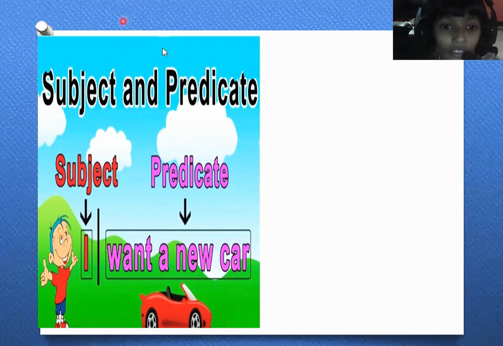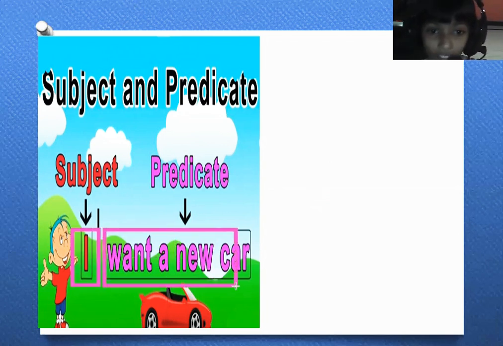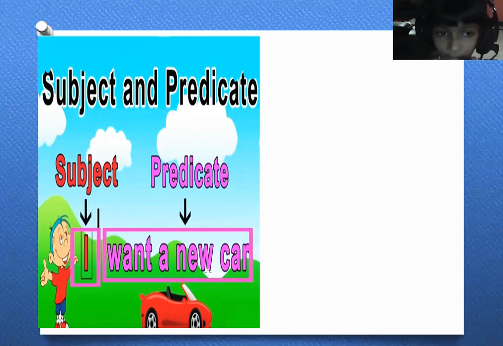I want a new car. And you can see here, I is the subject in this sentence. Want a new car is the predicate here.